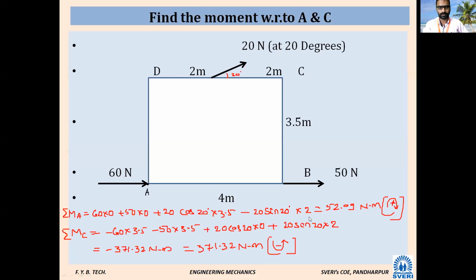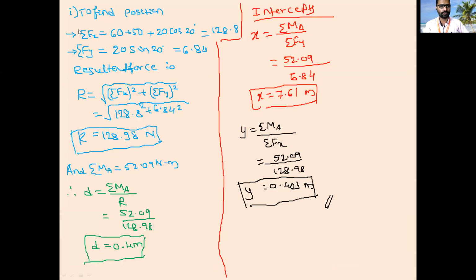Yes, sir. Next, have you found out the sigma fx? What is the value of sigma fx? Sigma fx is 128.98. Correct? Yes, sir. Sigma fy is 6.84. Yes, correct.